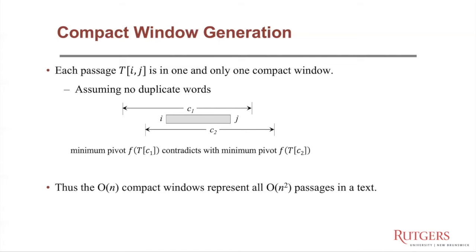Based on the definition of compact window, C1 and C2 must both have the smallest hash value in the passenger T[i,j], which contradicts with each other because we assume there's no duplicate word in the text. Based on this discussion, we can see that all the quadratic number of passengers in a text can be represented by the linear number of compact windows in the text.